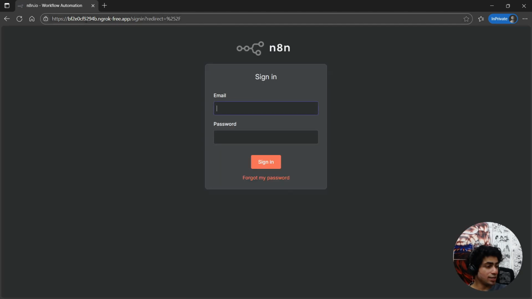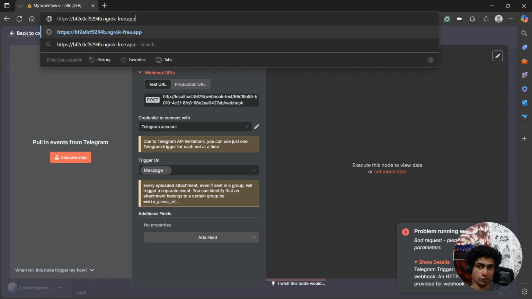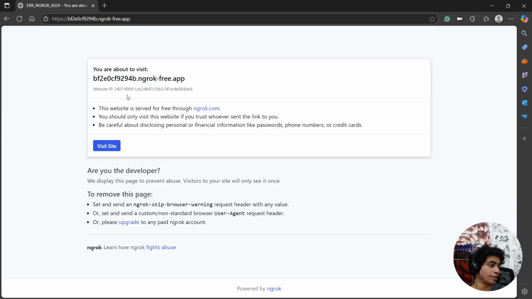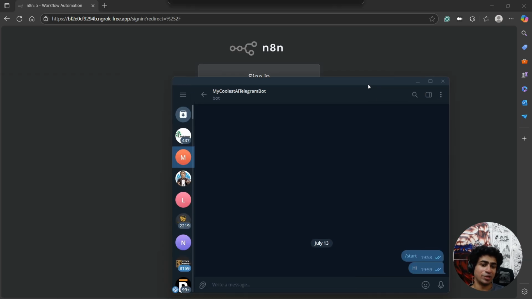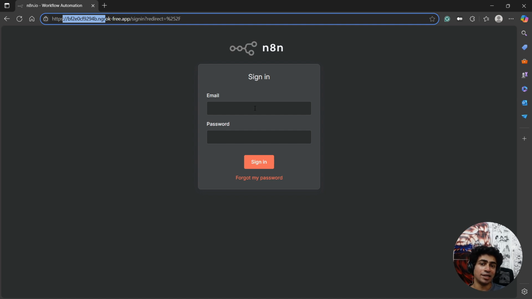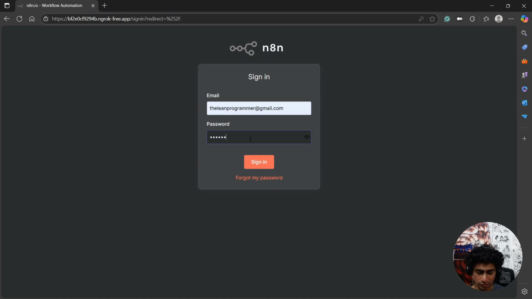What it's doing underneath is just redirecting to your localhost. That's it. But it's giving you an HTTPS URL that you can use to let go of all the issues that you face with localhost, the issue that I was telling you, and you can easily connect it to your Telegram bot. So now whenever we type hello, it's going to route this request to this, and then it's going to work. So let me log in once again.